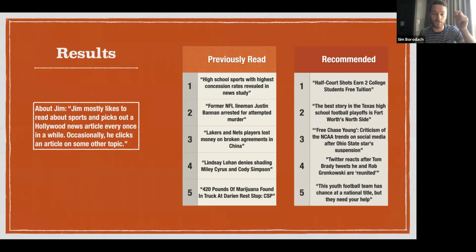So here's an example of some results. We have this user Jim. Jim mostly likes to read about sports and picks out a Hollywood news article every once in a while. Occasionally he clicks an article on some other topic. As you can see in the previously read articles, he's mostly read sports. He's read a Hollywood article and then a topic on marijuana. What we've recommended to him is mostly sports articles. This at least demonstrates that the topic modeling is picking up that Jim has a strong interest in sports. It misses some of the other subtleties, but because his dominant interest is in sports, that's mostly what he gets